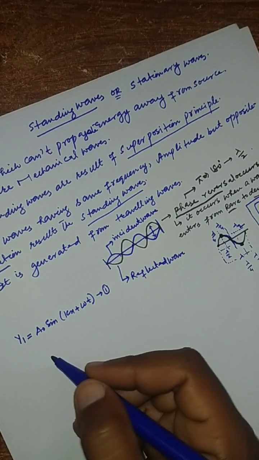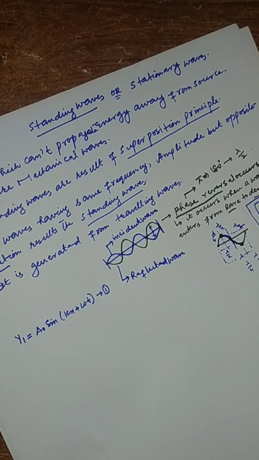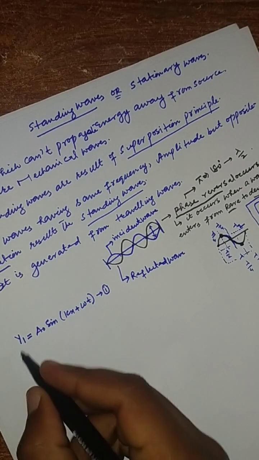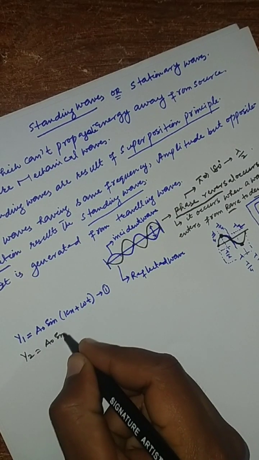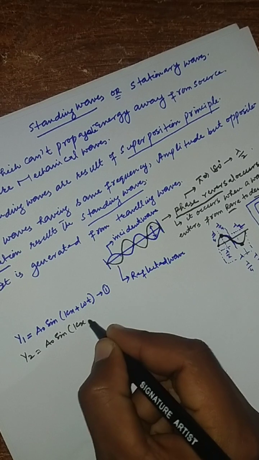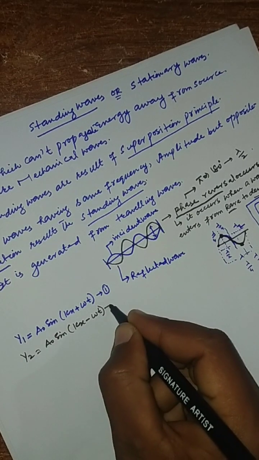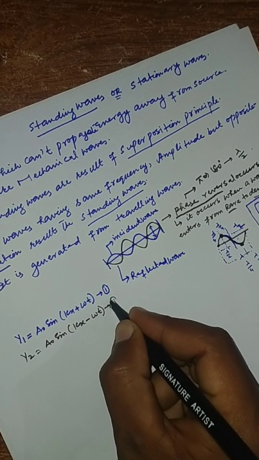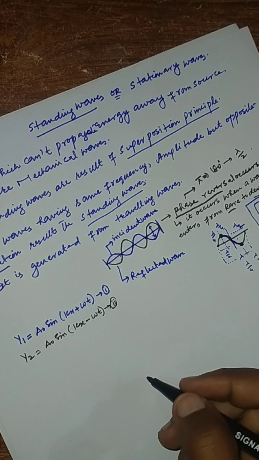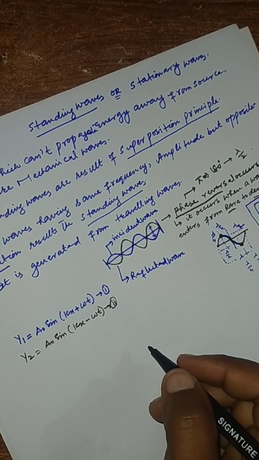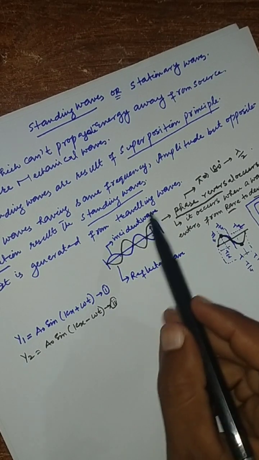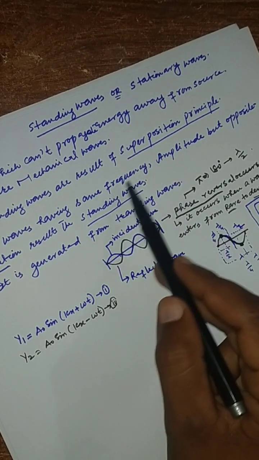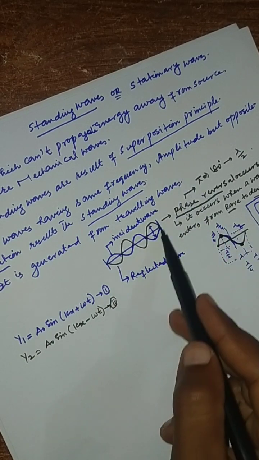Then the wave we can write as y2 equals A sin(kx minus omega t). The minus sign is applied because they travel in opposite directions to each other. A is the same because we have already mentioned they have the same frequency and same amplitude, as is clear from the figure.